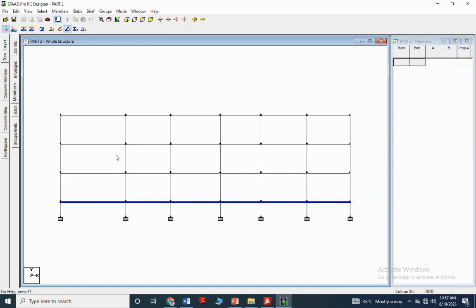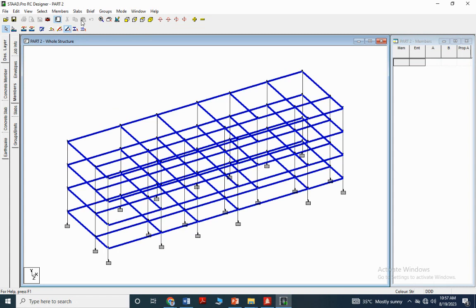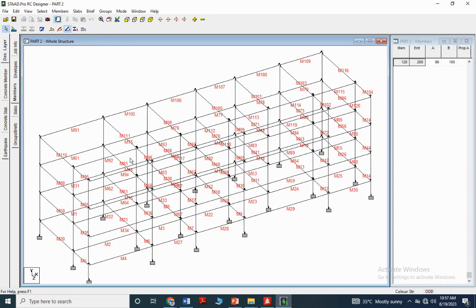I select only beams and go to members in the menu bar and auto form members. Now the members are taken as a continuous beam.